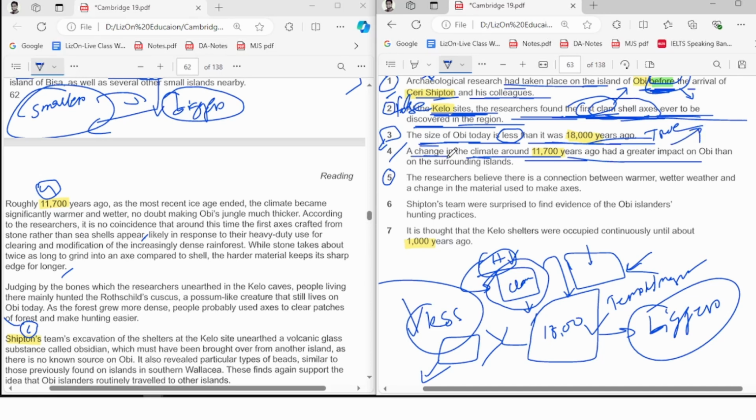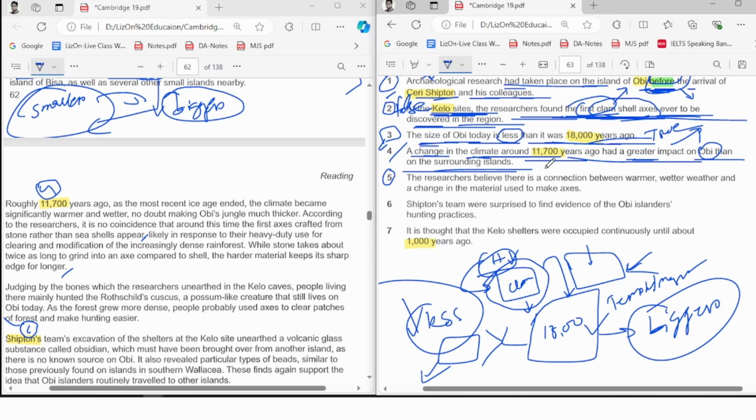They're comparing the impact of climate change. They're not asking whether the climate changed or not. That's not the question they are asking. They are asking whether the impact was greater or lesser, on Obi than on the surrounding island. So in this question we are looking for the comparison between Obi and the surrounding island, about the impact of climate change.